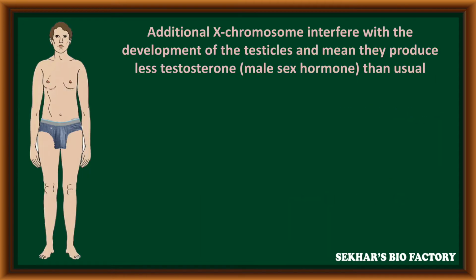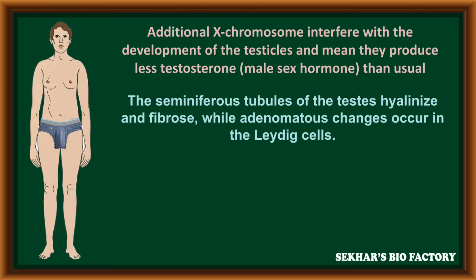The additional X chromosome interferes with the development of the testicles, which means they produce less testosterone. Testosterone is a male sex hormone and it is produced in lesser quantity than usual. The seminiferous tubules of the testis hyalinize and fibrose, while adenomatous changes occur in the Leydig cells.